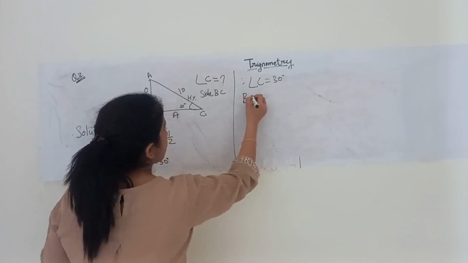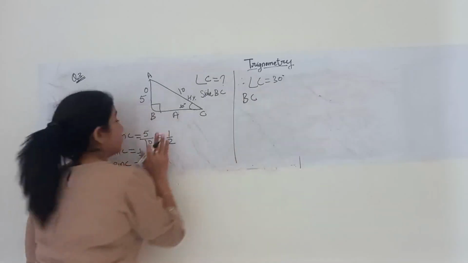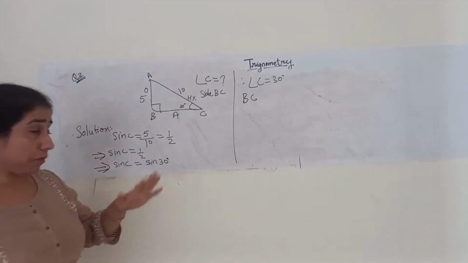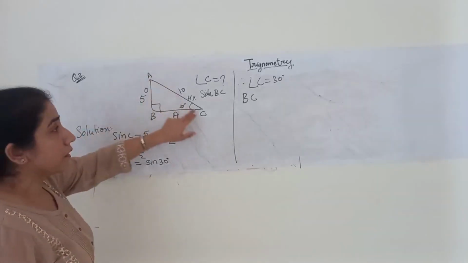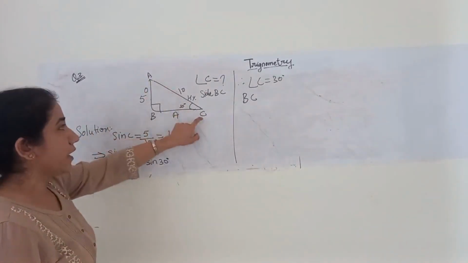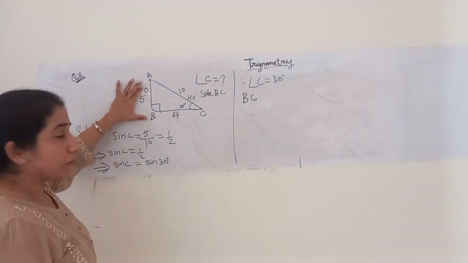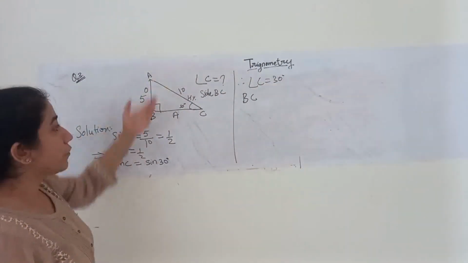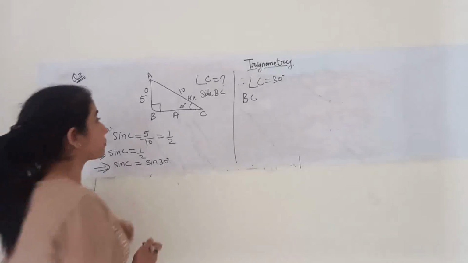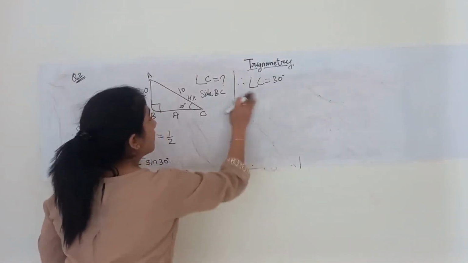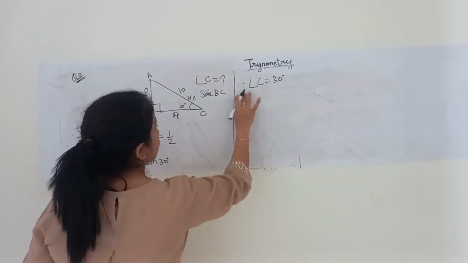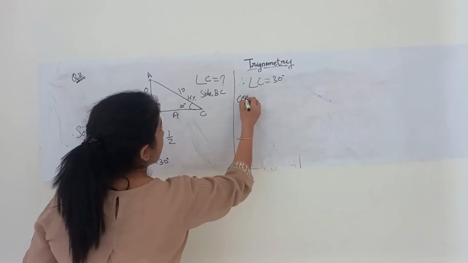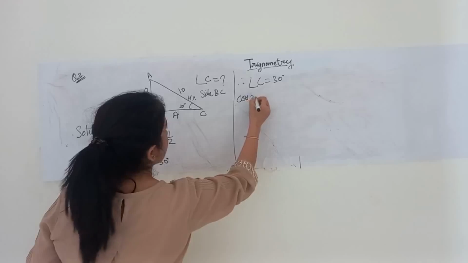If I talk about BC, we can find it in ample number of ways. First way is to calculate the square root of AC square minus AB square. Otherwise we can find it using the angle as well. BC is the adjacent side, so the ratio to be considered is cos of 30.